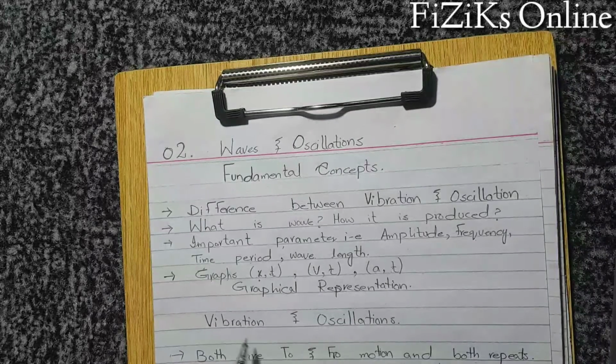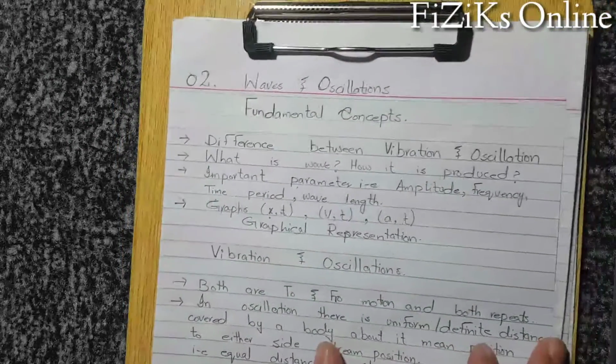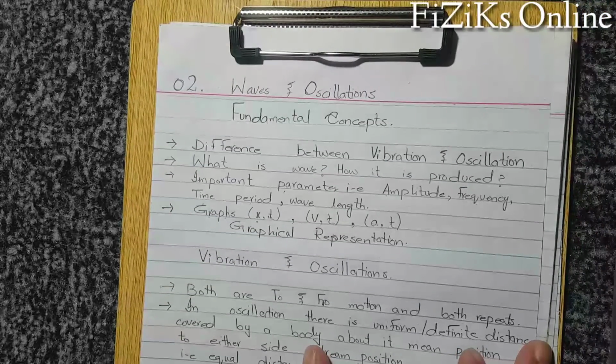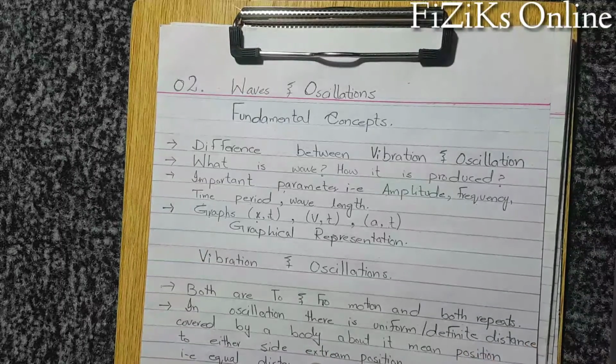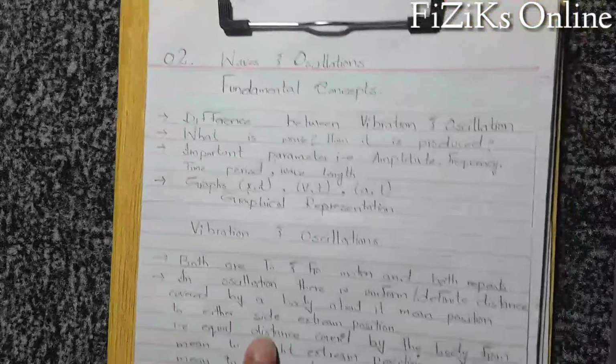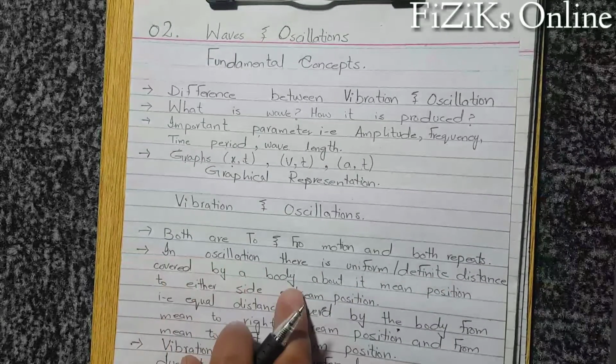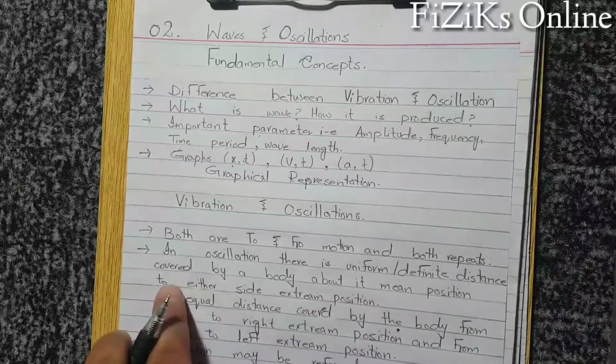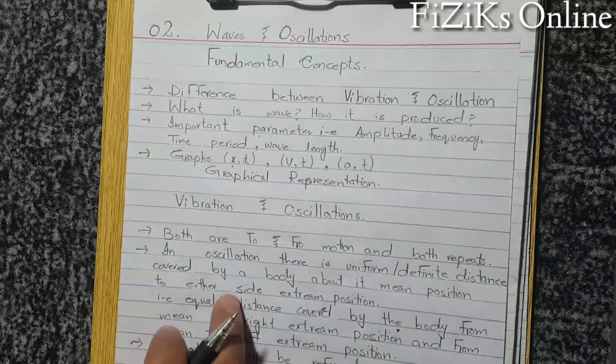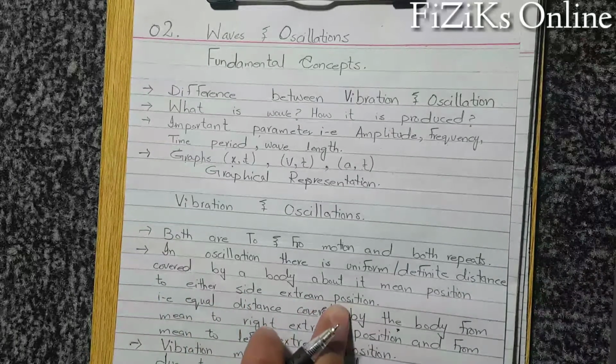Difference between vibration and oscillation. Both are defined as to and fro motion of a body about its mean position. In wider concepts, both are used for the same things, but there is a slight difference between them. In oscillation, there is uniform distance covered by a body about its mean position to both sides, the extreme positions.